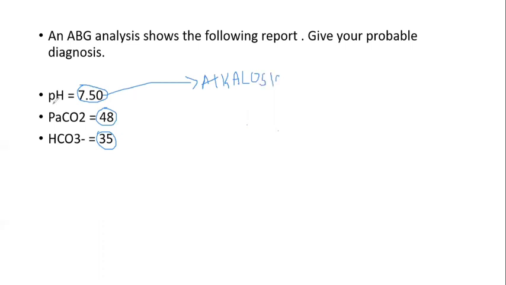Then look for the changes of the pH and CO2. pH is increasing. What about the PaCO2? PaCO2 normal value is 35 to 45. It is a normal range, but the given value is 48. So it is also increasing. So both are traveling in the same direction. So we can tell it is a metabolic cause. Probably we can tell it is metabolic alkalosis. Okay, but we have to confirm this by doing the compensation.